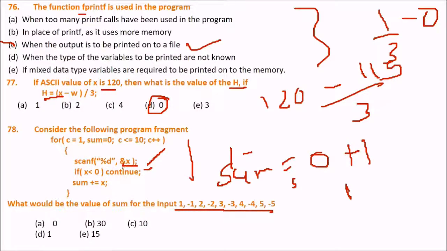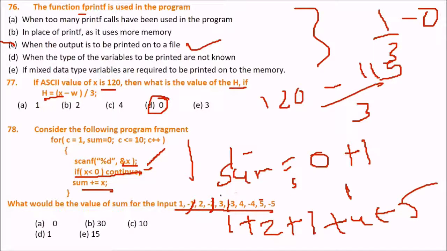Because continue is there, if x is less than 0, continue. So for minus 1, minus 2, minus 3, minus 4 and minus 5, the sum statement will not be executed. This will only be executed for the positive numbers. So the sum is 1 plus 2 plus 3 plus 4 plus 5. 1 plus 2 is 3, plus 3 is 6, plus 4 is 10, plus 5 is 15. So the answer will be 15. E will be the answer.